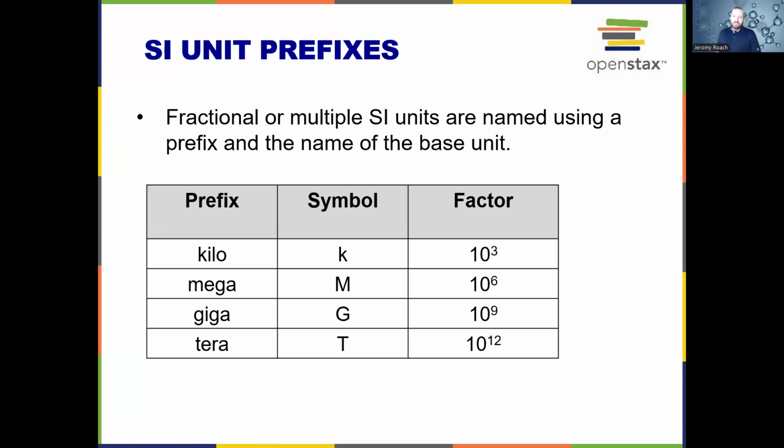Fractional or multiple SI units are named using a prefix. So if we have something that is times 1,000, we say kilo. There's mega, giga, and tera, and you've probably seen these on your computer if you're looking at your computer storage, and this has to do with writing how many bytes something is, and it's a very common computer language as well.